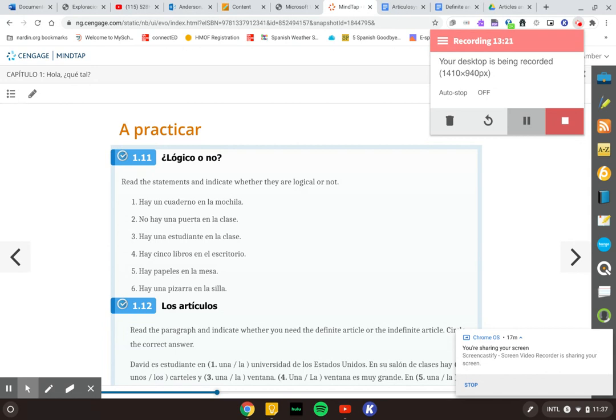¿Verdadero or falso? Número dos, no hay una puerta en la clase. Is that lógico, no lógico, verdadero or falso? Tres, hay una estudiante en la clase. Cuatro, hay 5 libros en el escritorio. Hay papeles en la mesa. En 6, hay una pizarra en la silla.